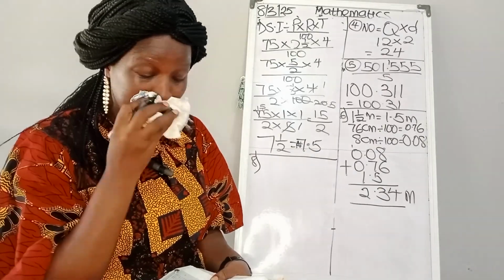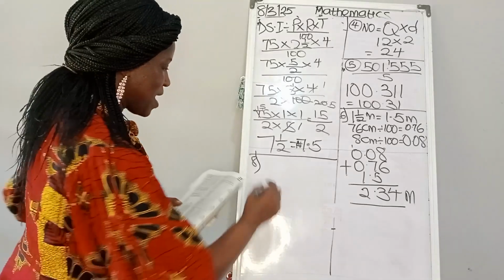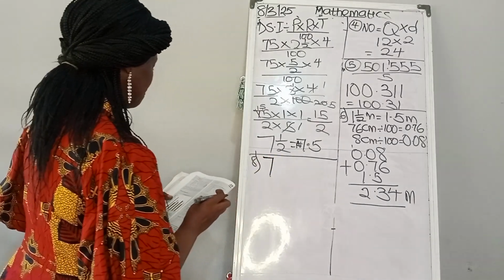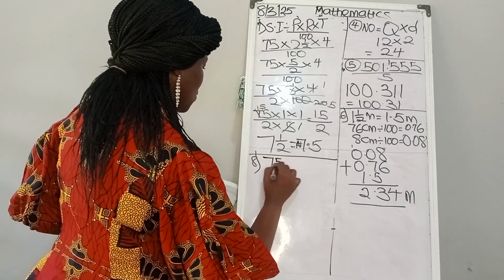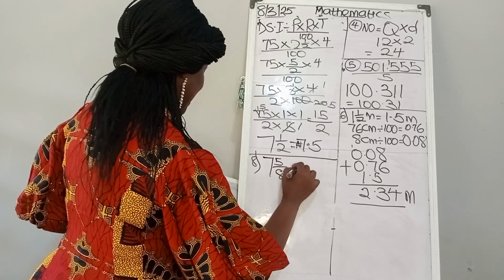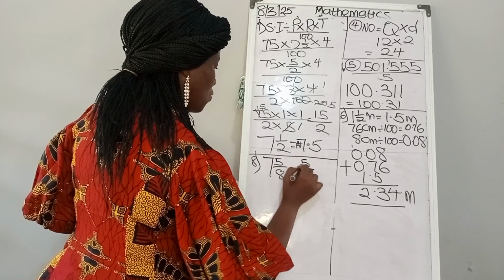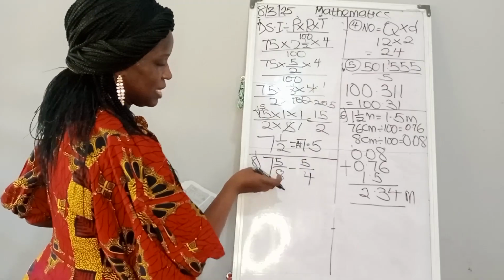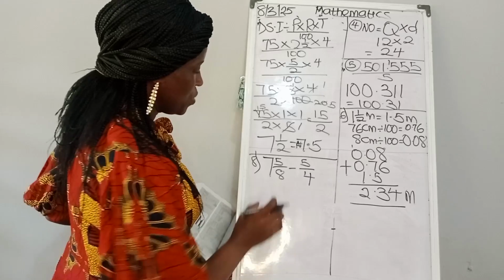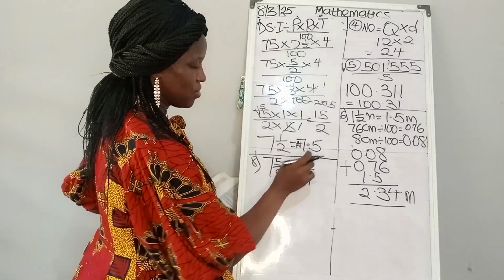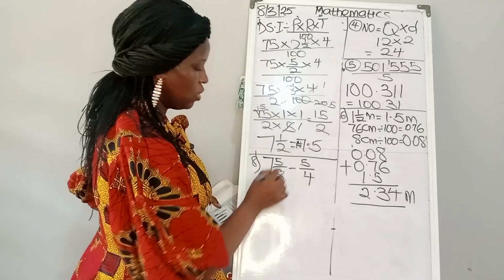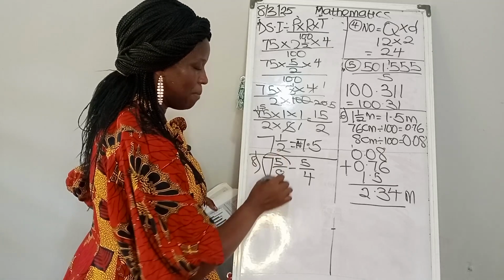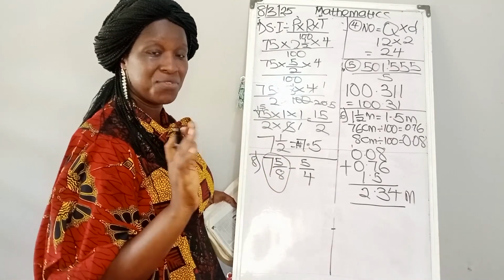Number 8 question, we are to simplify 7 whole number, 5 over 8 minus 5 over 4. When you see a question like this, it's either you keep the whole number and deal with 5 over 8 minus 5 over 4, or you change this mixed number to improper fraction.